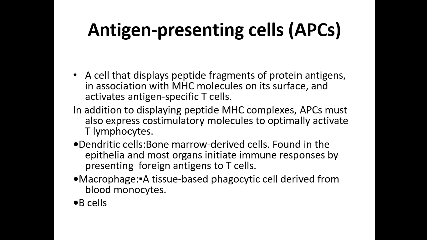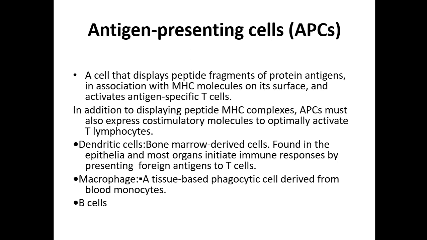We just saw what the antigens are that provoke the immune response. Now, how are these antigens presented to T lymphocytes? That is by specialized cells known as antigen presenting cells. An antigen presenting cell displays peptide fragments of protein antigens in association with MHC molecules on its surface, and it activates antigen specific T cells.